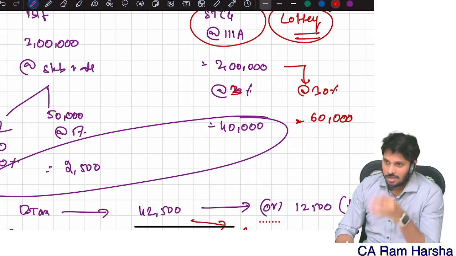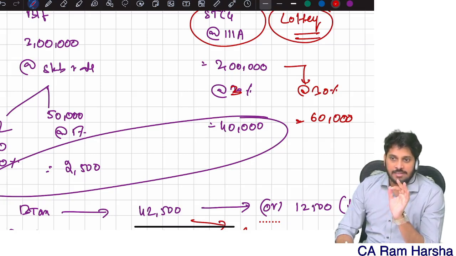If your total income is not exceeding 5 lakh, by default you are eligible for rebate up to 12,500 or basic tax, whichever is lower. Whether that basic tax is because of lottery, long-term capital gain, or short-term capital gain, no questions will be asked. Clear?